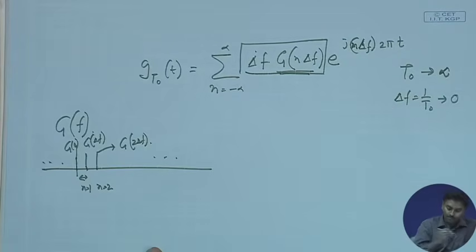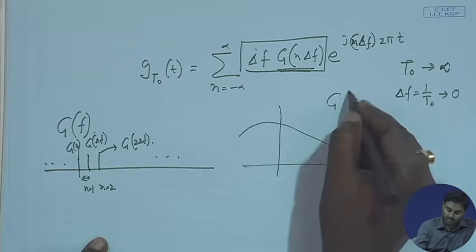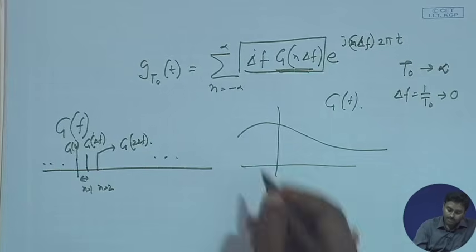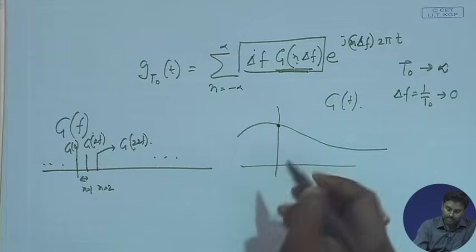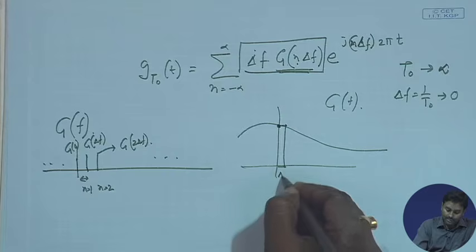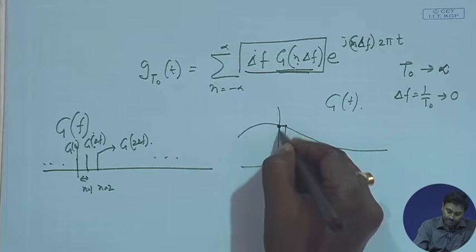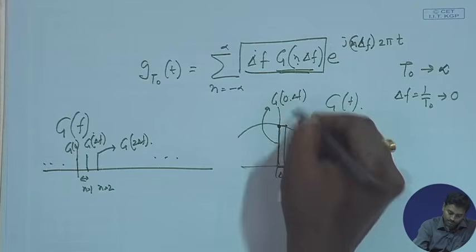Okay. And in the same method, what is happening to this particular value? This is nothing but, suppose I have a g(f), let us say this g(f) looks like this. Suppose n equal to 0, I take this value and I take this box. So, what will be the area under this box? That should be del f into g(0), or g(0) into del f.